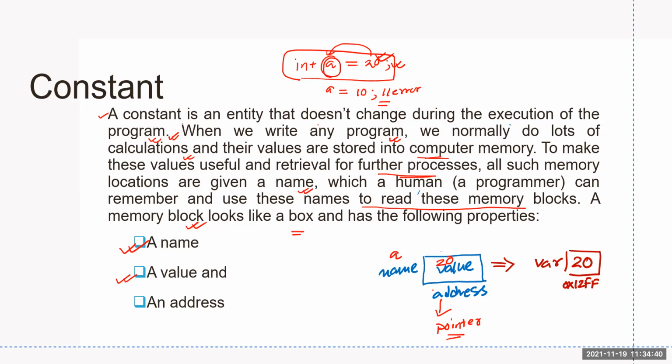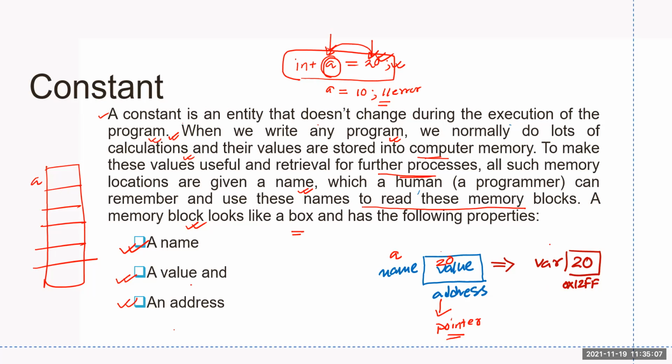For the time being, I just want to highlight that any particular memory block has these three properties: a name, a value, and an address. In a RAM there are so many chunks of blocks, and the block allocated to this variable needs a certain address.